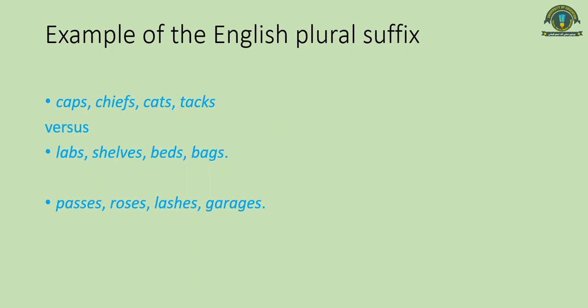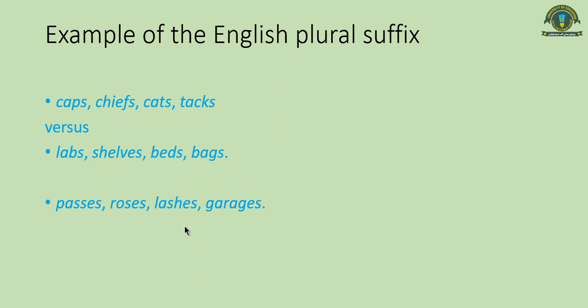Now look at it, how the feature of voicing, here it was minus voice feature, now here it is going to be the plus voice feature. B, V, D and G. These sounds have the feature of plus voice. Now when you say lab and when you add s to it, it becomes labs, or it becomes shelves when you add s to shelf, and it becomes beds when you add s to bed. So it means that voicing, the feature of plus voice, is affecting the following sound.